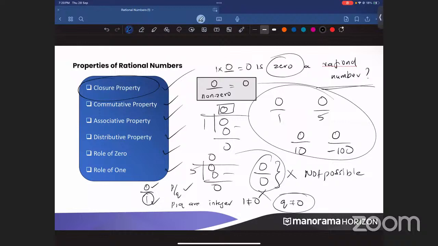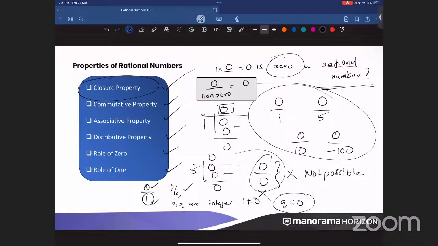Okay, 0 can be written as 0 by any non-zero number. Non-zero has a very important significance there. You cannot put denominator 0. Don't put denominator 0. You have to put any other number other than 0. It can be positive, it can be negative, it can be anything. Understood? Any doubts? Anyone? Understood? All of you have understood.